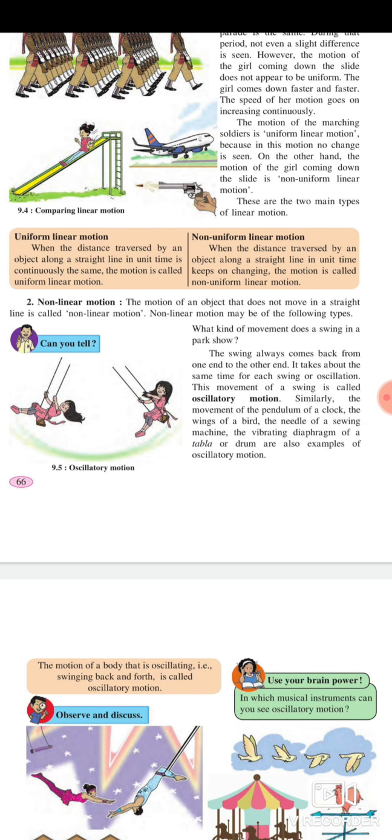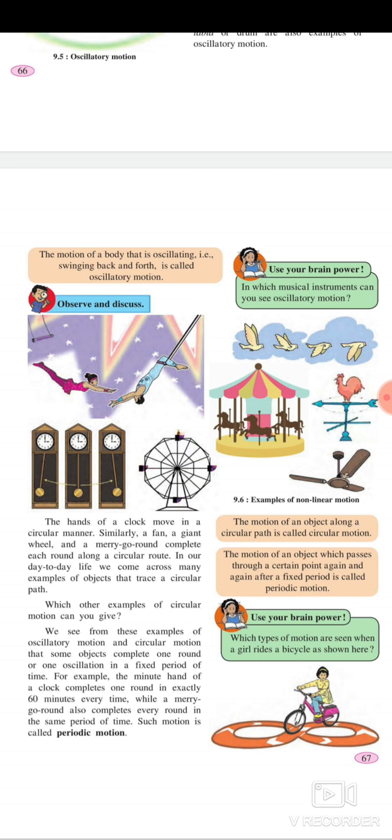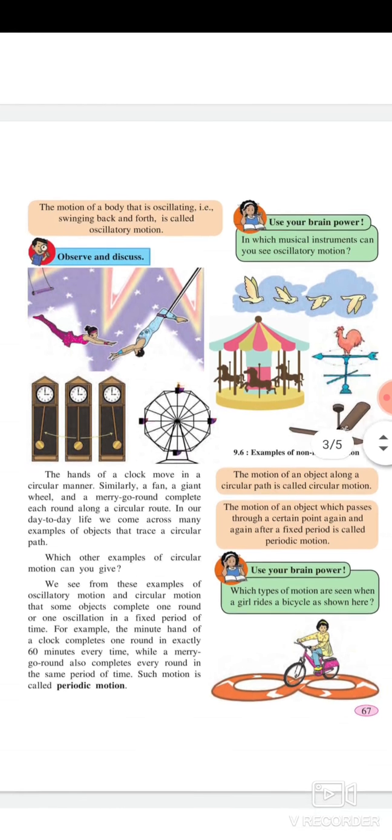Similarly, the movement of the pendulum of a clock, the wings of a bird, the needle of a sewing machine, and the vibrating diaphragm of a tabla or drum are also examples of oscillatory motion. The motion of a body that is oscillating, that is swinging back and forth, is called oscillatory motion. Use your brain power. In which musical instrument can you see oscillatory motion?